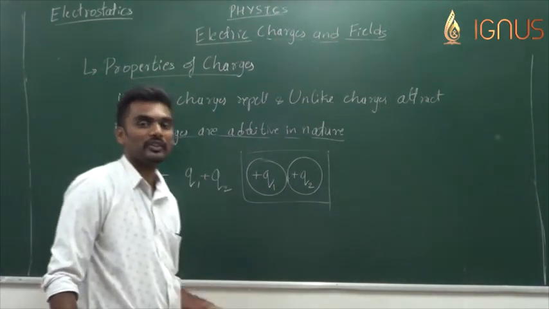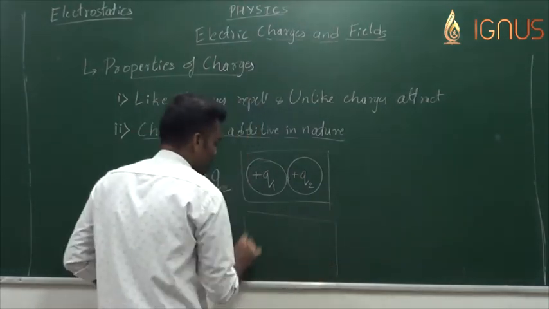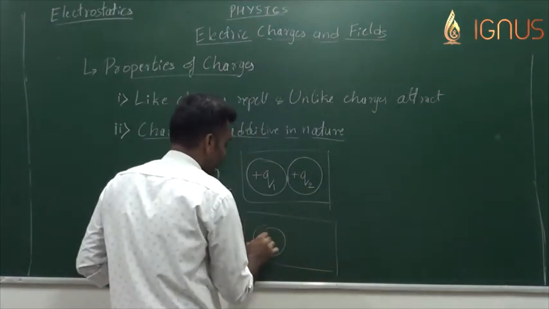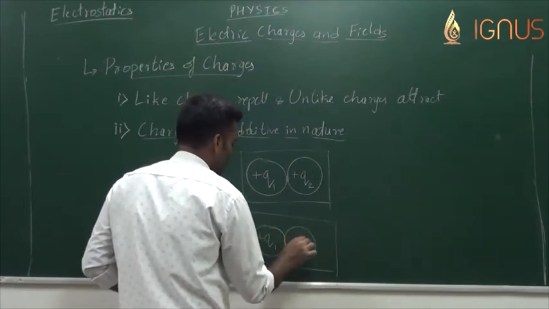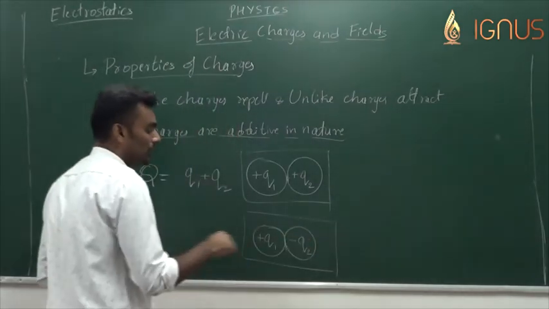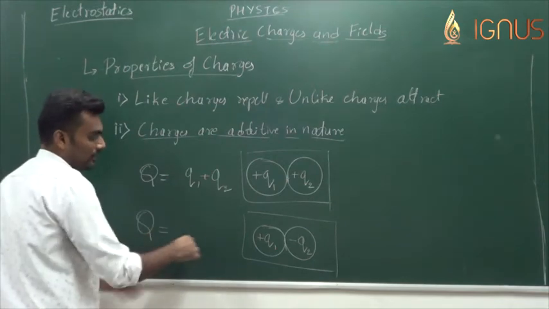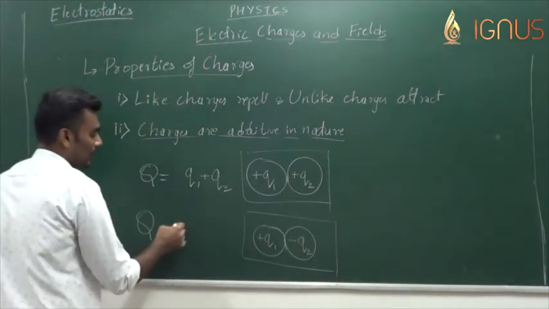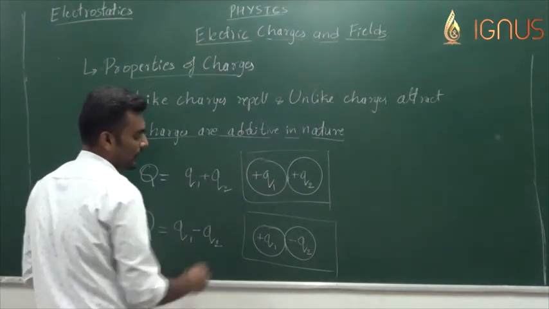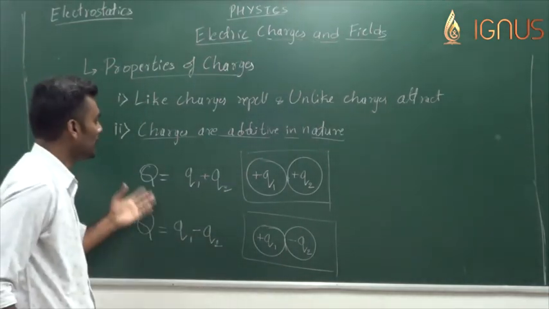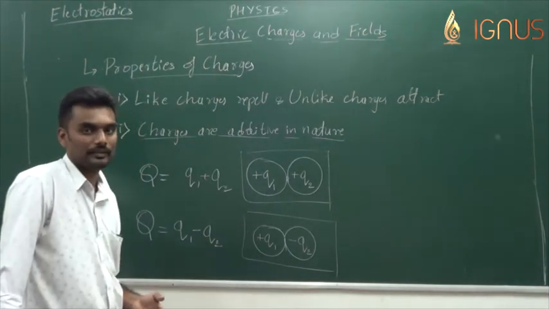Now charges can be both positive and negative, we know that. So what if I bring a positive charged body with a charge plus q1 and a negative charged body with a charge minus q2 in contact? Then the net charge left from the combination is q1 minus q2. When it comes to the additive property of charge, it is actually sign sensitive.